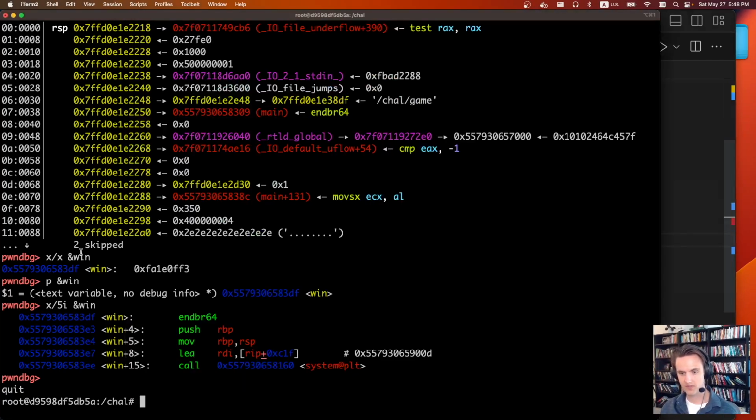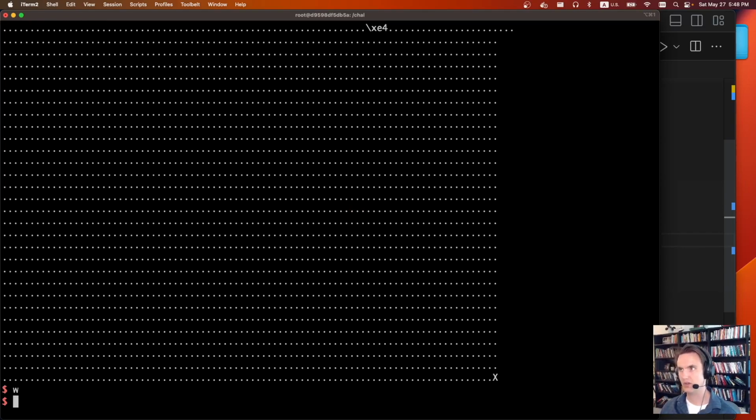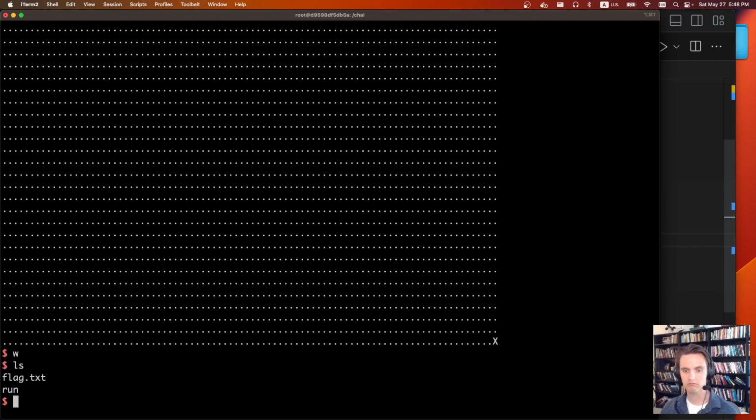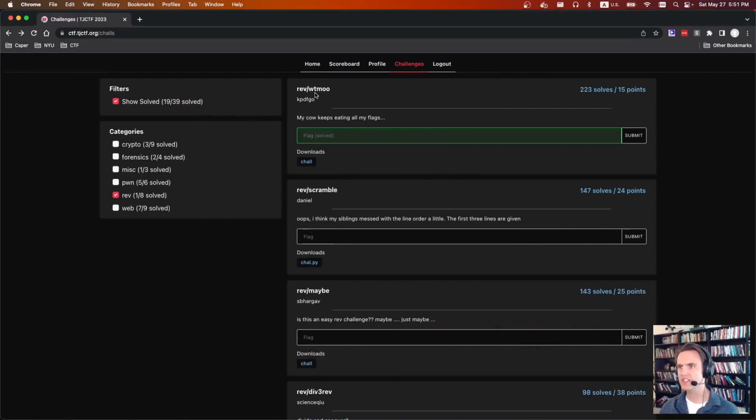So we can run it. Let's do python3 solve.py. Cool. So we have E4 right here now. All we have to do is press W and enter. And at this point, we are in a shell. We can see it didn't print out the map. The return address was called, but it went to the win function. And now we can do ls, and that was it. So we can do cat flag.txt. And we get the flag: so many new features, but who will stop the underflow? So, fun challenge. Next up is rev wtmoo.